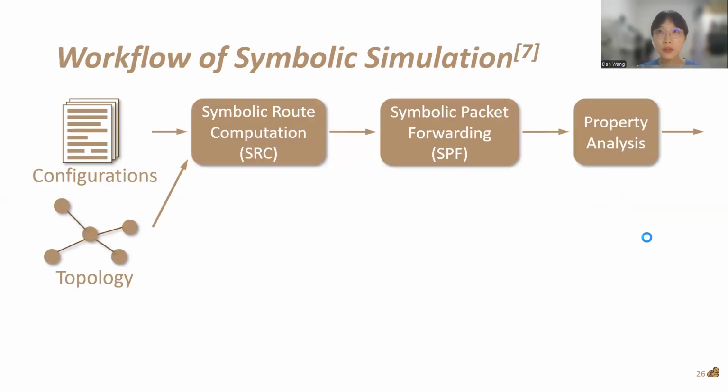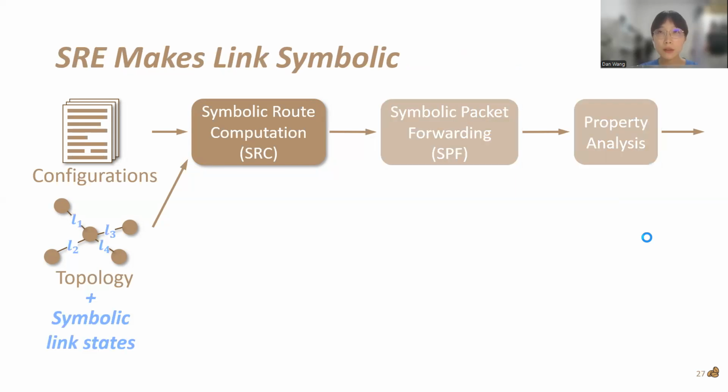This is the workflow of symbolic simulation, which takes configurations and topologies as input, and then executes symbolic route computation, symbolic packet forwarding, and property analysis. In symbolic route computation, SRE symbolizes the up or down state of links.